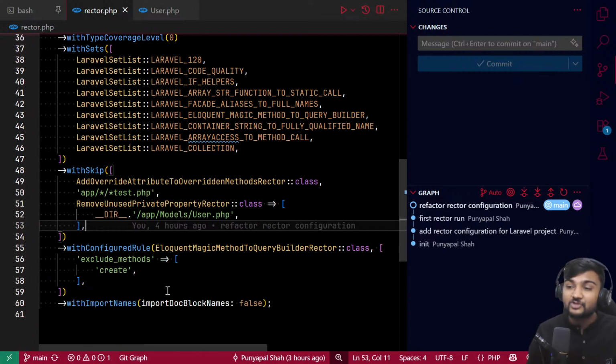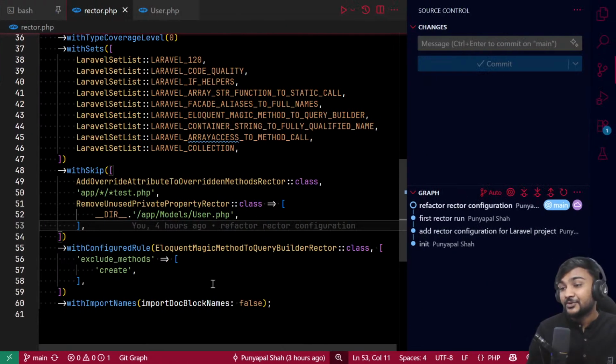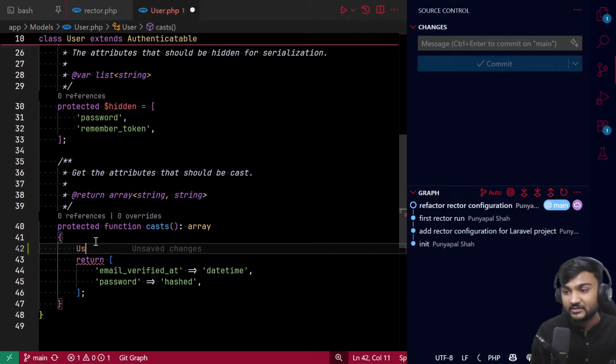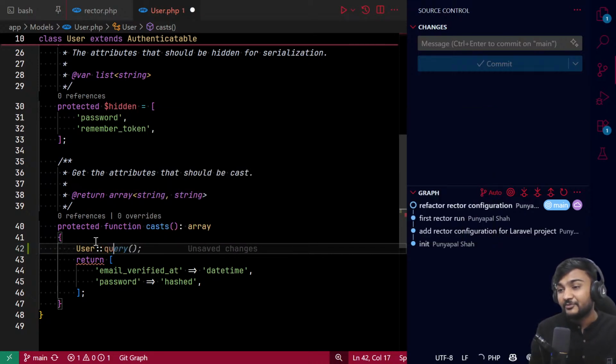Other than that, you can also configure rules. This eloquent magic method query builder Rector rule comes from the Laravel Rector package, which we talked about a moment ago. It is recommended to use query every time, but when you are creating something, it does not make sense to use query for some people.